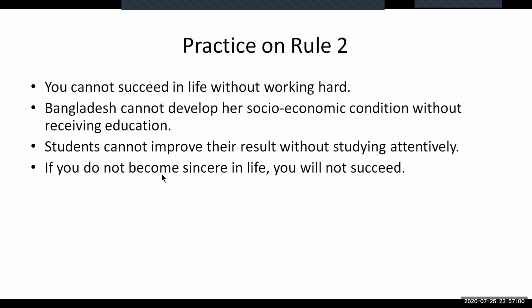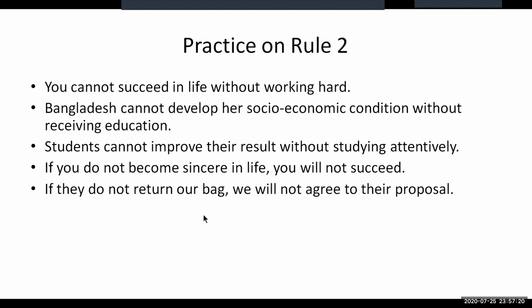The fourth one is in complex form. As you see that I have used the subordinate conjunction if you and the negative form do not. So to make this sentence a simple one, you need to use without plus verb plus ing and the conjunction or to make it a compound one. The fifth practice is also in complex form. Make it a simple and compound one.